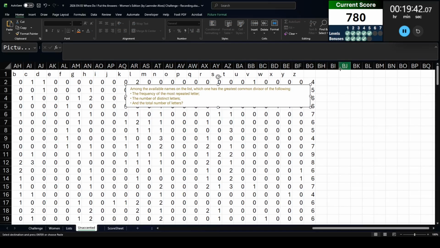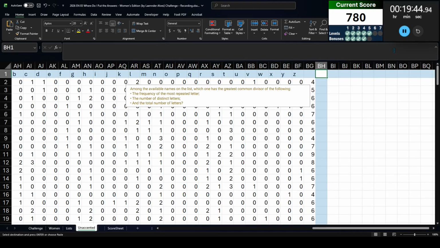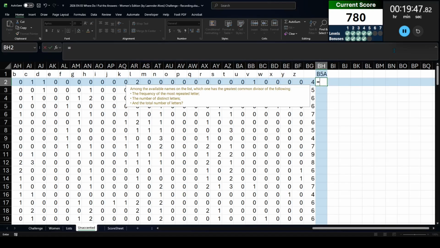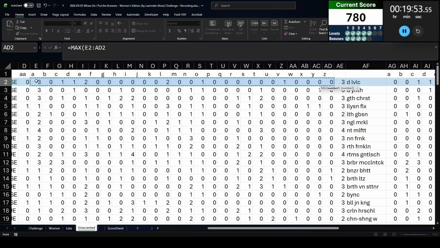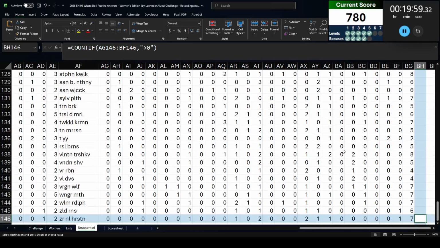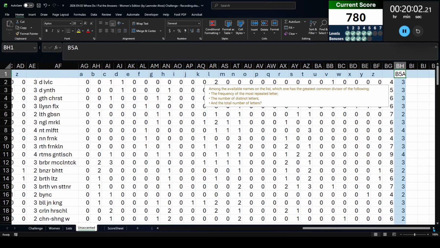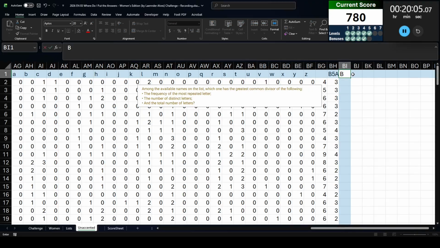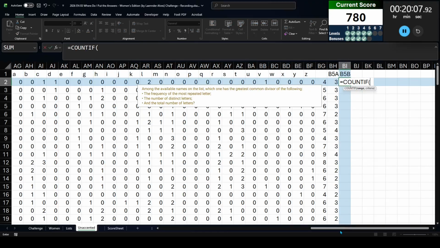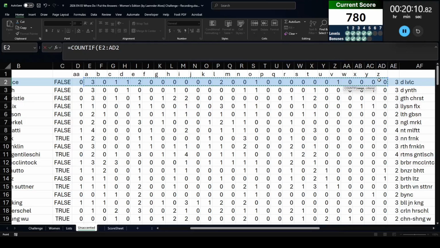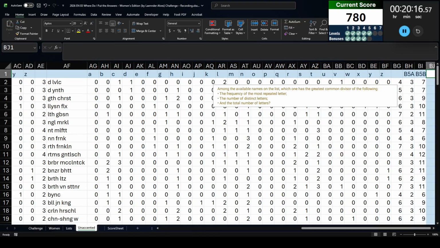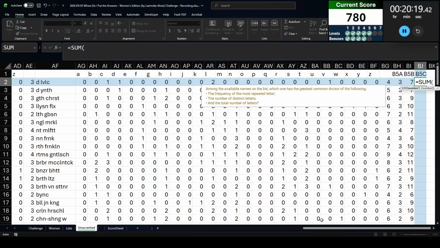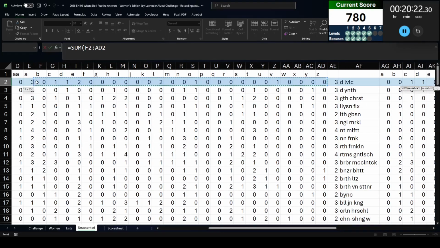So we want the frequency of the most repeated letter. So let's do B5A. That's the first criterion. That's going to basically be the max of these letters there, which, does this column do the same? Probably, I forgot. All right, so there we go, we have that. Next is the number of distinct letters. So we are going to count if, once again, how many of these are greater than 0. And then finally, the total number of letters. So B5C is going to be the sum of all of these letters here.